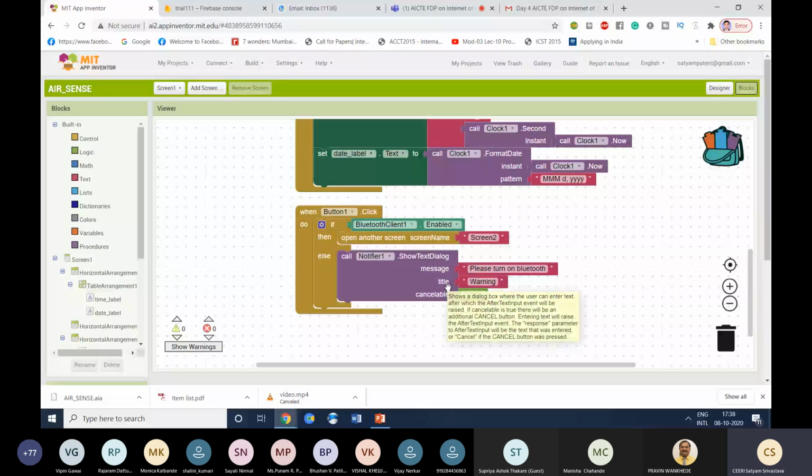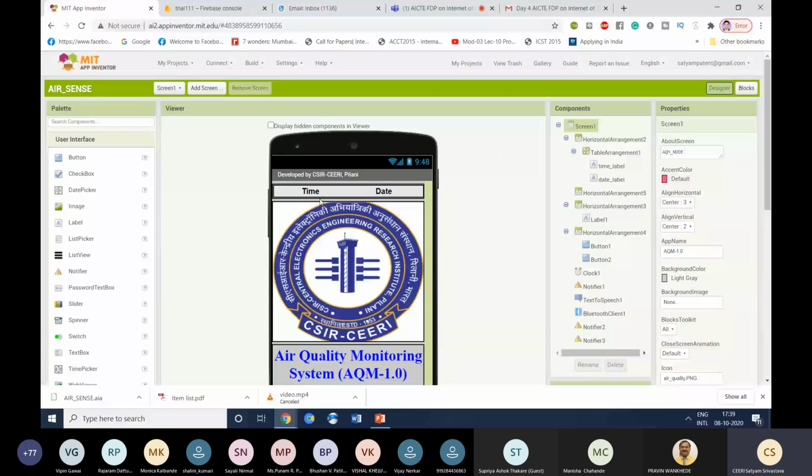My app is basically for Bluetooth communication. If a user has not switched on Bluetooth, then after clicking button 1 it will not go to screen 2. It will display a warning to please turn on Bluetooth. And if Bluetooth client 1, meaning our smartphone Bluetooth, has been enabled, it will simply open screen 2, which is the main screen from where we can connect the hardware.